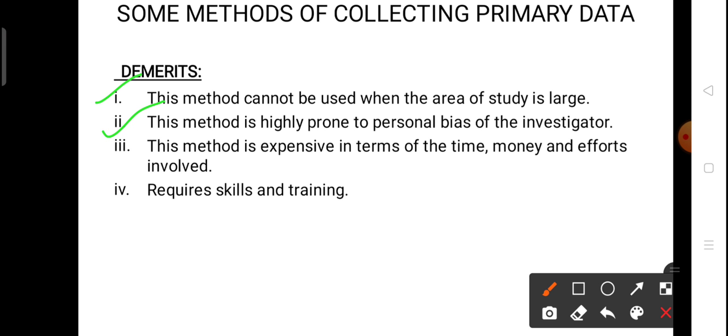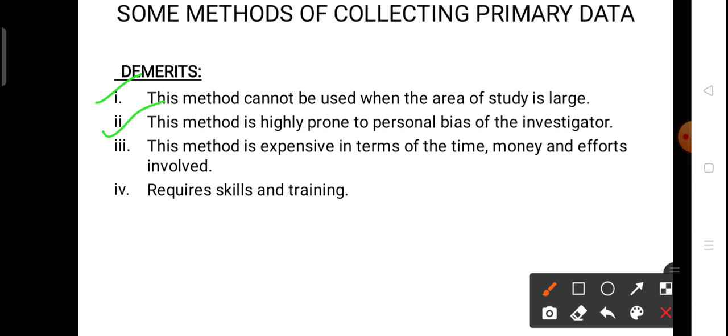So in this case there are personal biases on the side of the investigator, and the investigator can manipulate the information that is collected according to his own wishes and thinking. What he thinks is suitable for the study, he will collect only that much data and ignore the rest. He also involves those informants in his study whom he likes, or whom he knows personally and very well. So there are chances of personal bias or partiality on the side of the investigator.